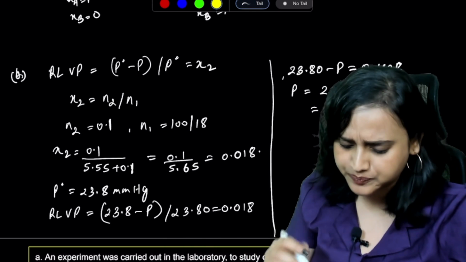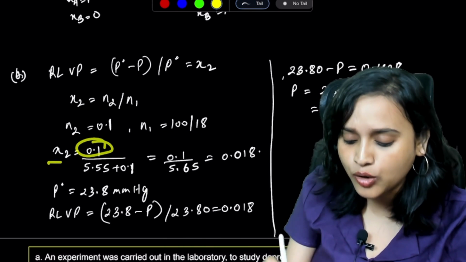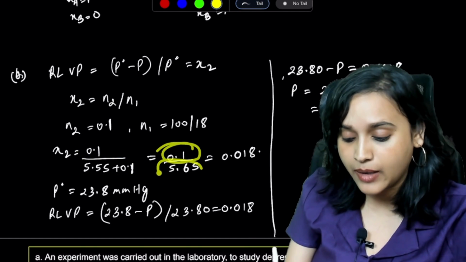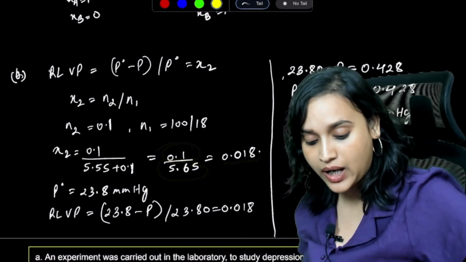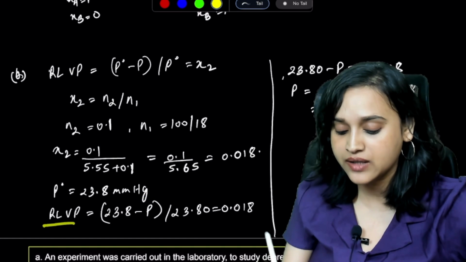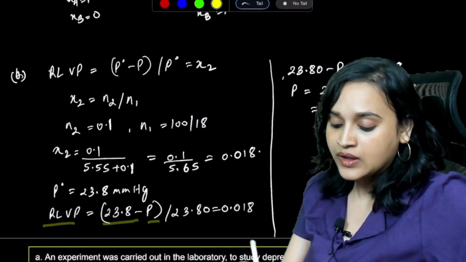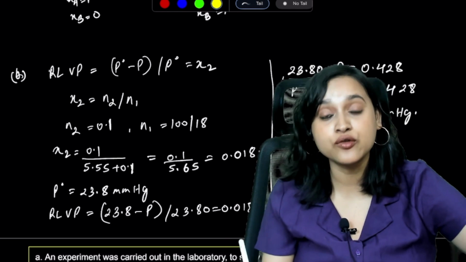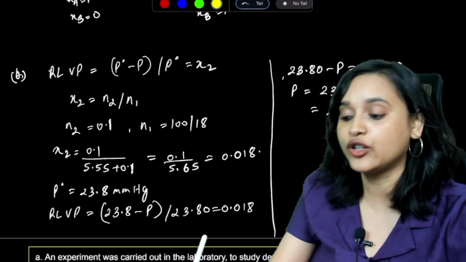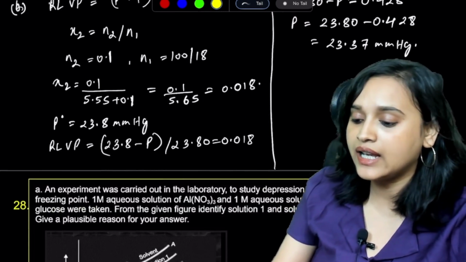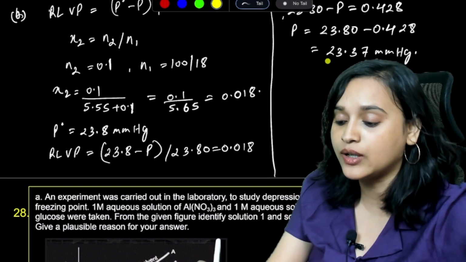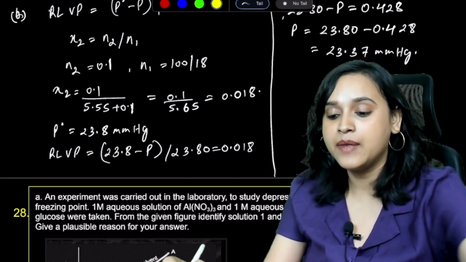So chi2 is equal to 0.1 divided by (5.55 plus 0.1), 0.1 divided by 5.65, that is equal to 0.018. P naught is given as 23.8 mmHg. So (23.8 minus P) divided by 23.80 is equal to 0.018. Now 23.80 minus P is equal to 0.428. And P is equal to 23.80 minus 0.428, which is equal to 23.37 mmHg.